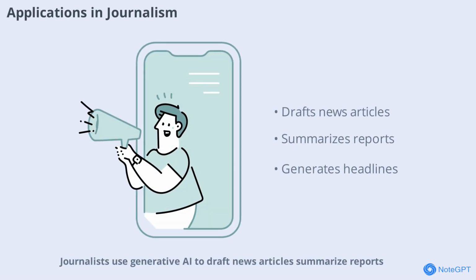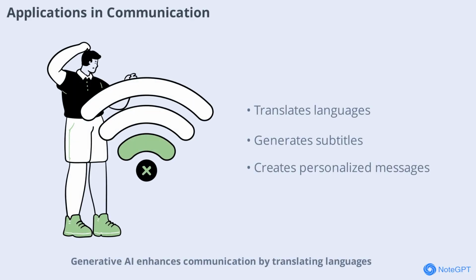Journalists use generative AI to draft news articles, summarize reports, and generate headlines. AI can quickly process large volumes of information, helping newsrooms deliver timely and accurate stories. Generative AI enhances communication by translating languages, generating subtitles, and even creating personalized messages. These tools help bridge language barriers and make global communication more accessible.